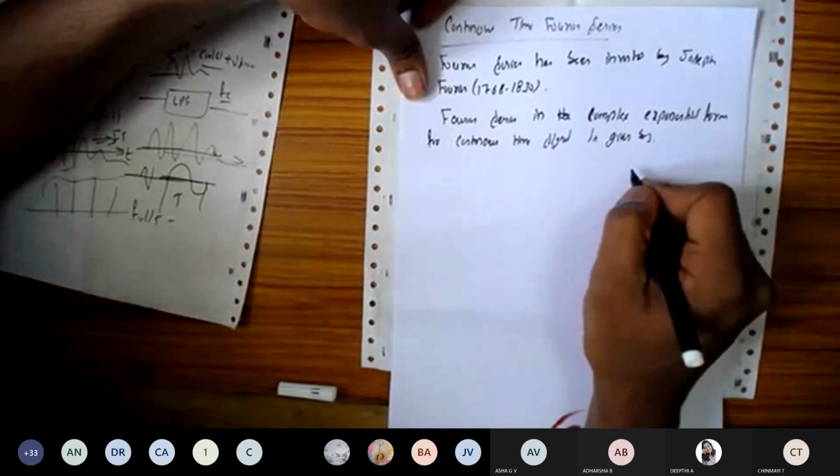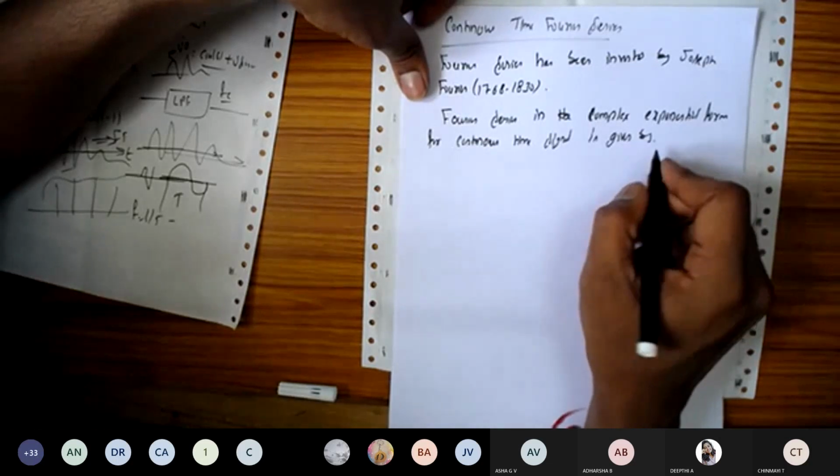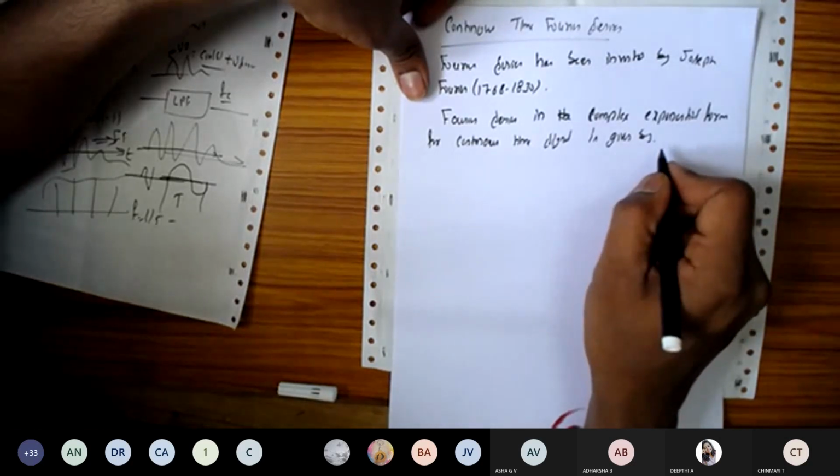Usually we apply it to a periodic signal, and T is the fundamental period of the signal.